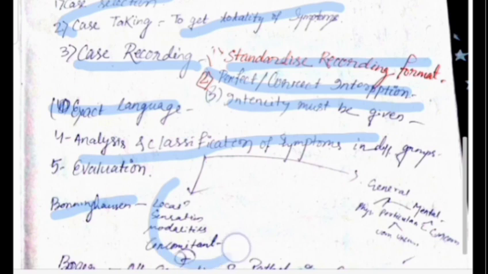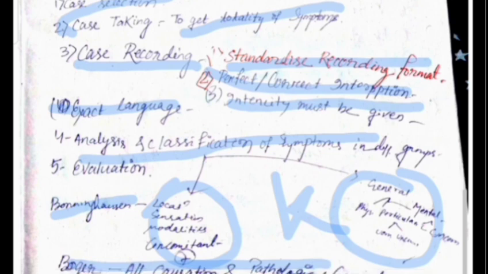We should analyze the complete picture of the disease like location, sensation, modality and concomitant. And if we go for a general way of evaluation, that is physical, particular, mental, that is on the basis of Kent. And if we go for the Boger repertory, then we go for the pathological analysis of that pathological causation. In that way we should write. Okay, then this is all about the classification and steps of repertorization.